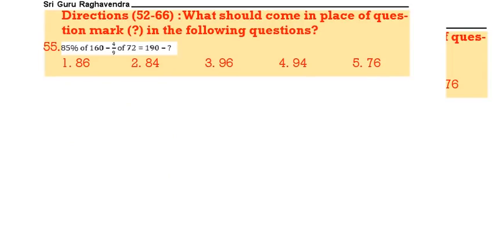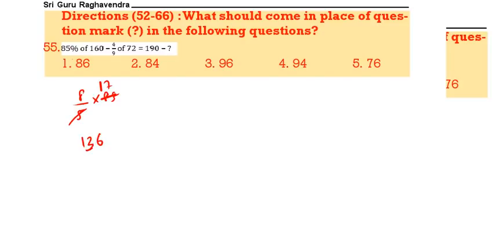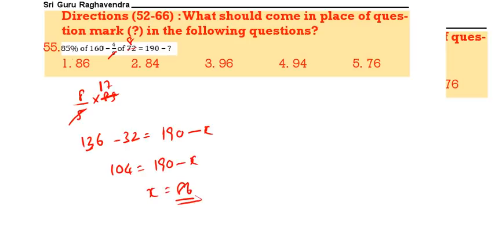85% of 160, or 160% means 8 by 5. 8 by 5 of 85. We can take like this. 160% of 85, that will be 136 minus 9 eights 72 is equal to 190 minus x. So 104 is equal to 190 minus x. X value 86. 1 is the correct answer. Next question.